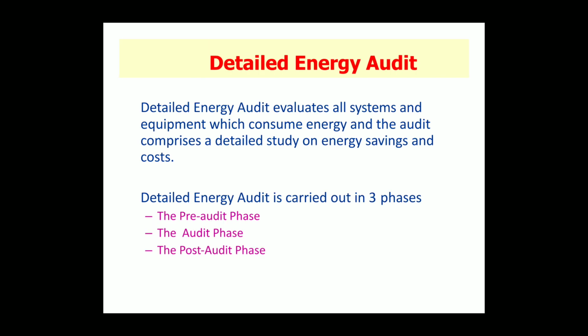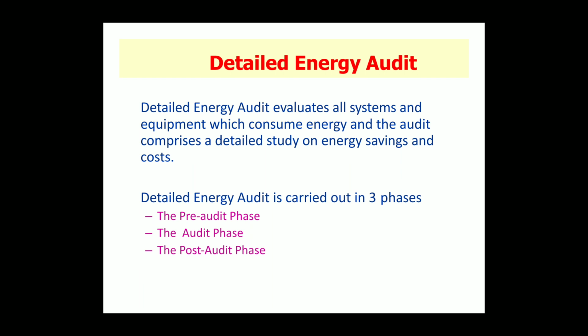Next, detailed energy audit. Detailed energy audit evaluates all systems and the equipment which consumes energy, and the audit comprises a detailed study on energy saving and cost. A comprehensive audit provides a detailed energy project implementation plan for a facility since it evaluates all major energy using systems.